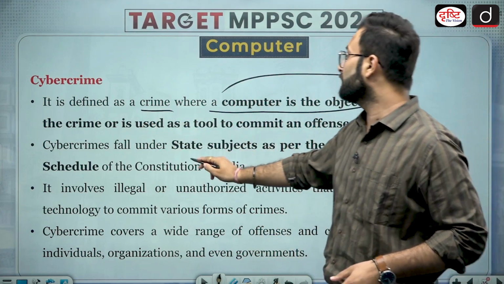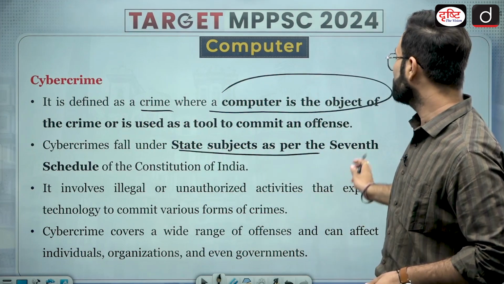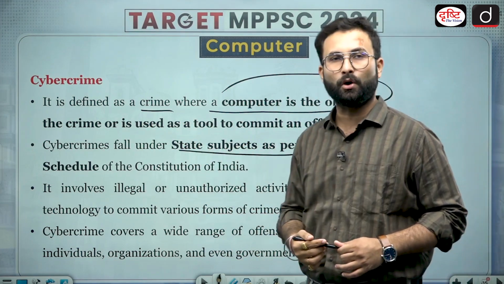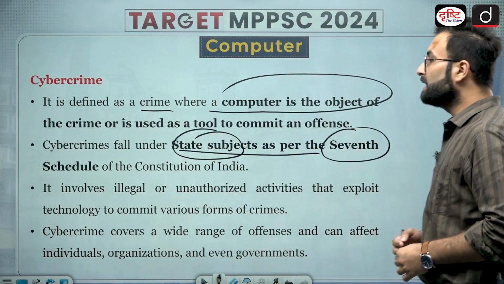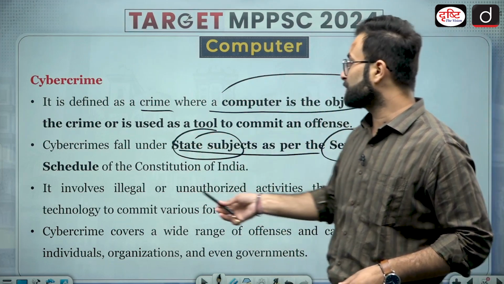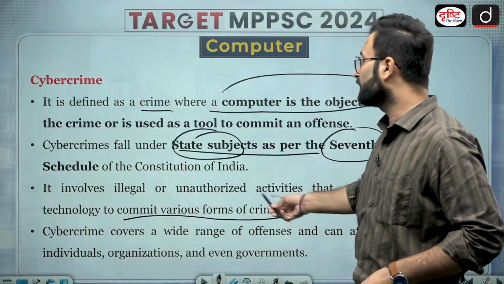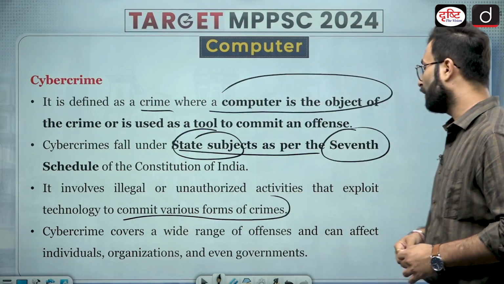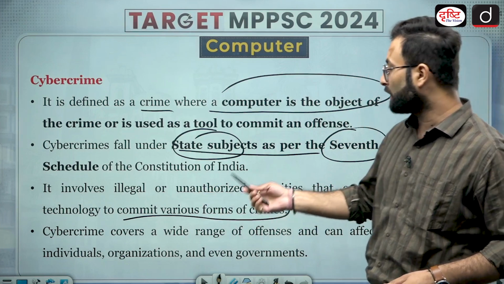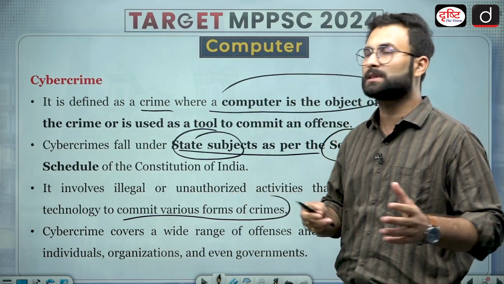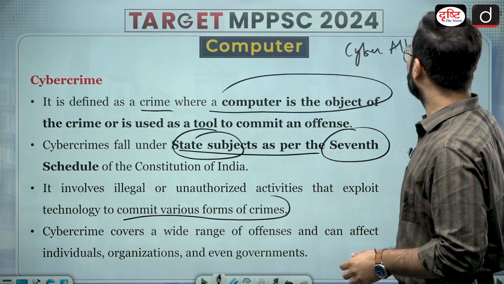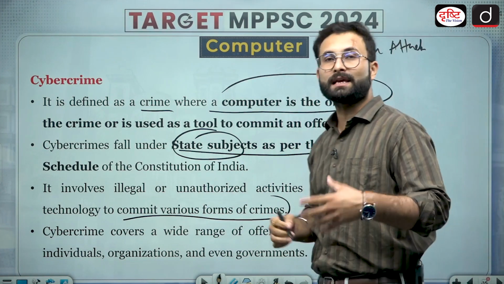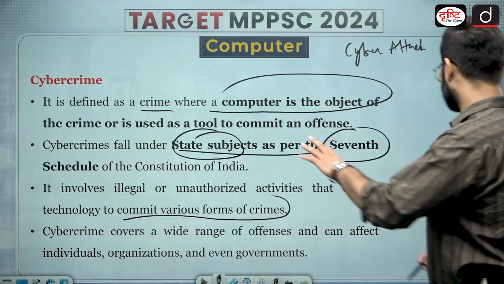Cyber crimes fall under the state subject that is given in the 7th Schedule of the Constitution. Okay, so this is a state subject. It involves illegal and unauthorized activities that exploit technology to commit various forms of crime. Cyber crimes cover a wide range of offenses that can affect individuals, organizations, and even governments. Okay, so you must have heard about cyber attacks, about Pegasus, about ransomware, etc. So these are all forms of cyber attacks.